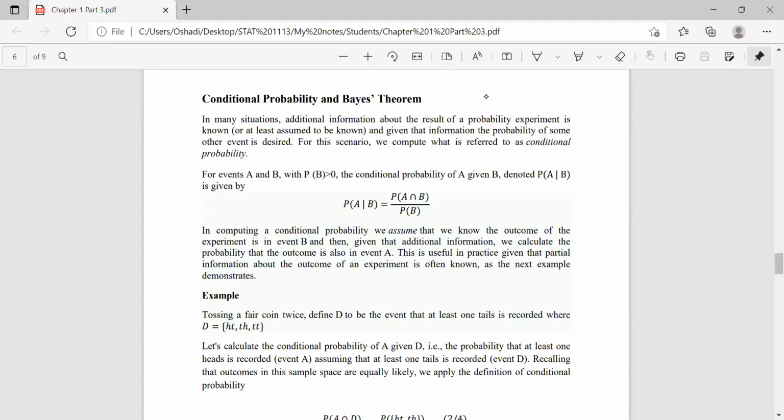In computing a conditional probability, we assume that we know the outcome of the experiment is in event B, and then given that additional information, we calculate the probability that the outcome is also in event A. So additional information is provided that B has happened. If B has happened, what is the probability of A happening? That is the conditional probability, right?